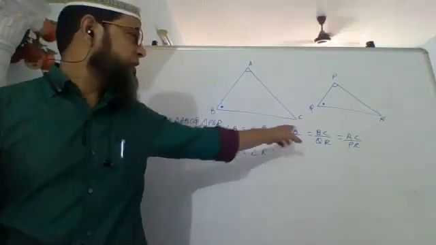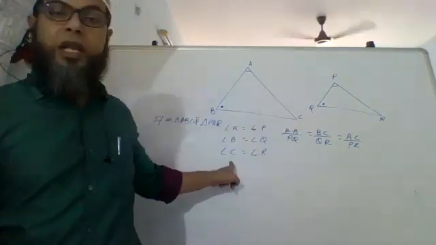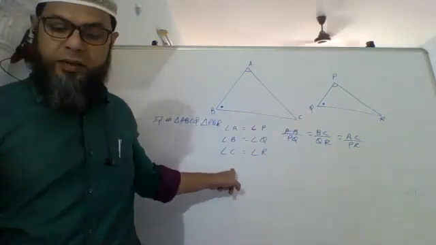That means if the sides are like this, then this is given. If this happens, then this will happen. If the sides are in proportion, then the corresponding angles are equal.